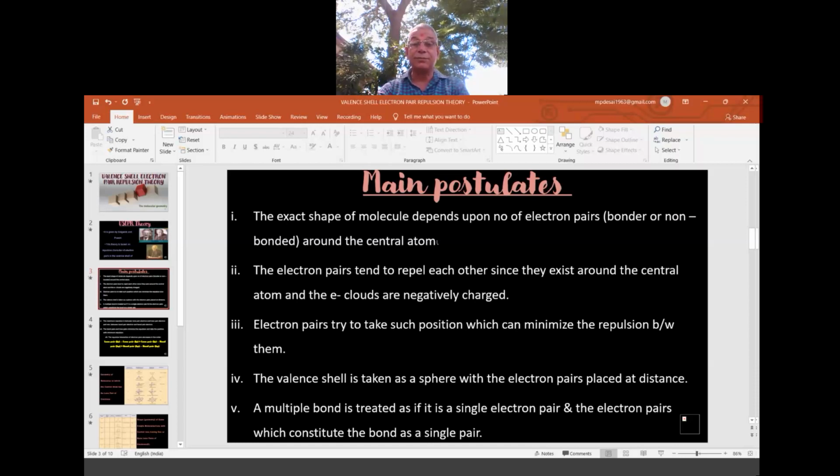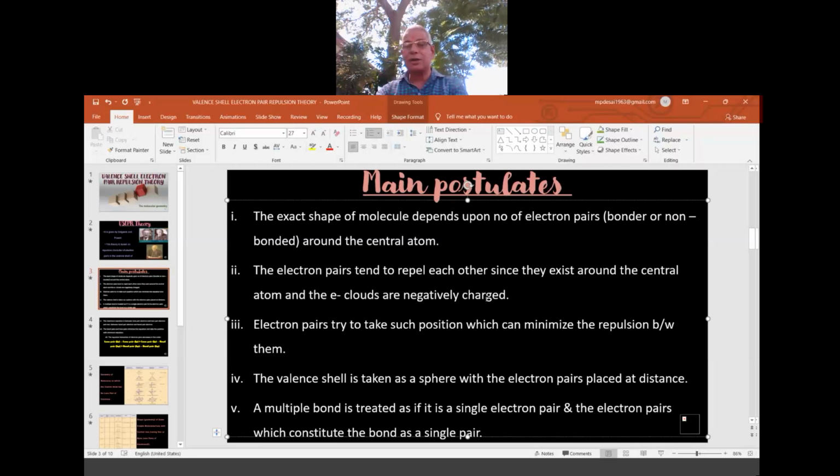The electron pairs tend to repel each other since they exist around the central atom and the electron clouds are negatively charged. So around the central atom, we have electronic clouds made of the same negative charge, so repulsions are quite natural. Repulsions are because of the electronic cloud around the central atom. Electron pairs try to take such a position which can minimize the repulsion between them.